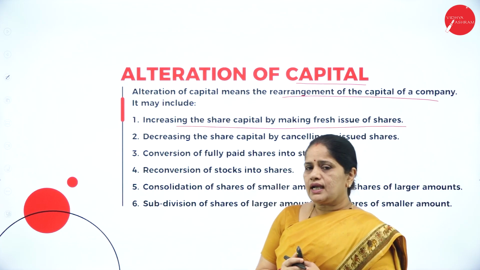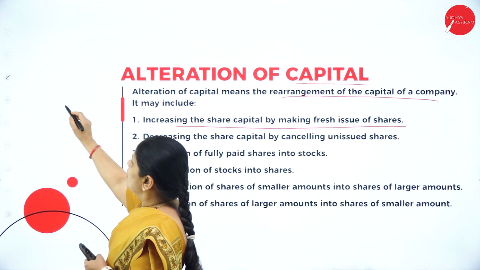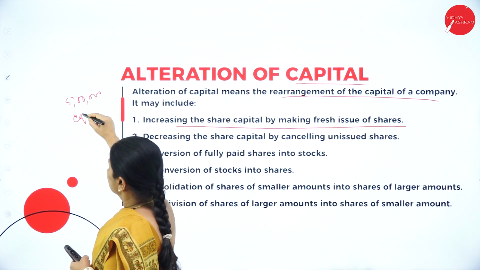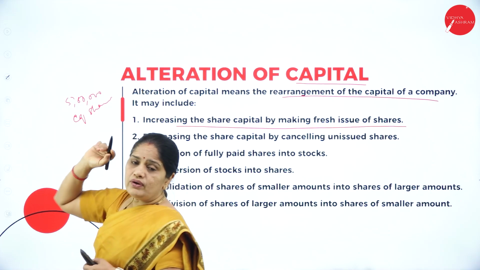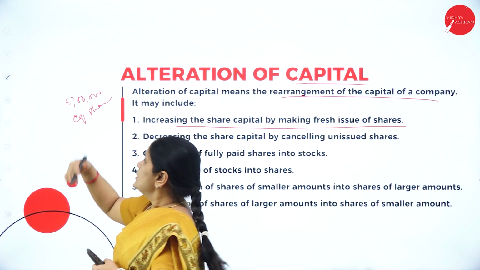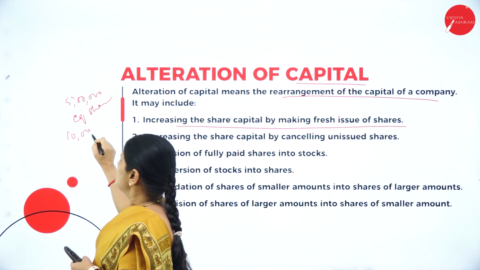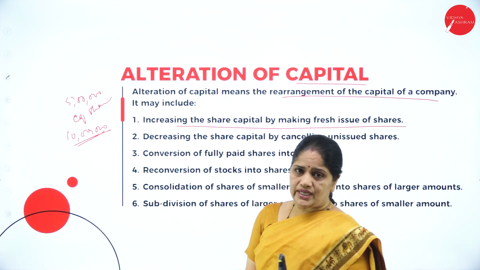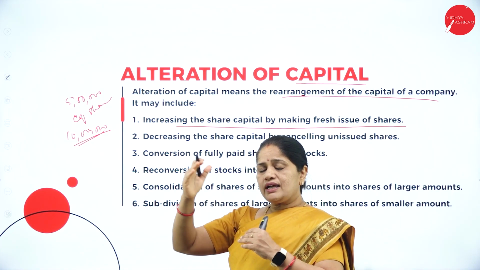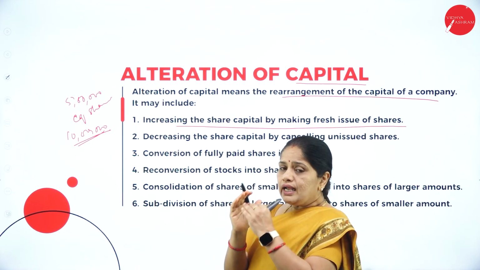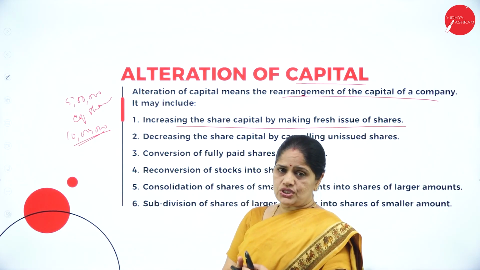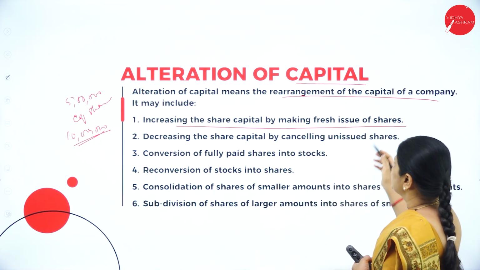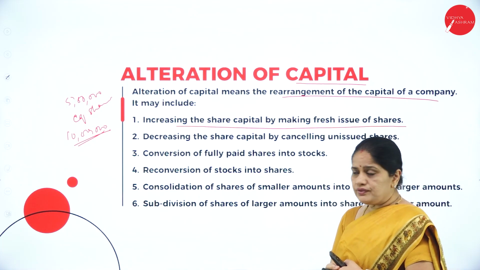Now, suppose the company has 5 lakhs worth of equity shares. Now, it wants to increase the share capital, so it wants to make it 10 lakhs. What will it do? It will issue another 5 lakhs worth of equity shares. So what happens? It will sell more shares to the shareholders, and then the share capital will increase. So, increase the share capital by making a fresh issue of shares.